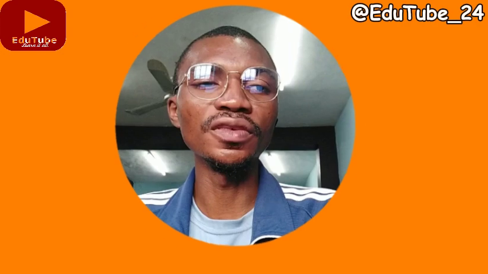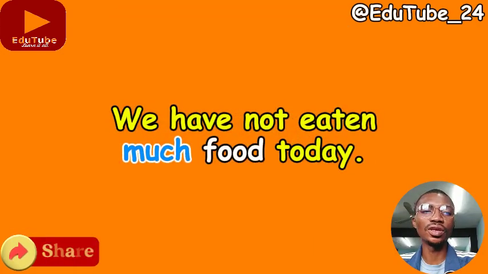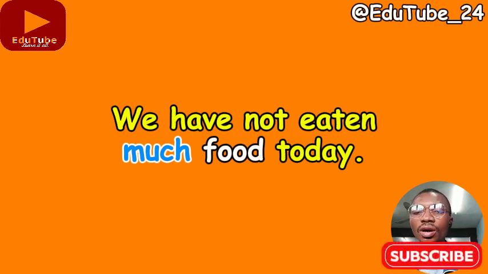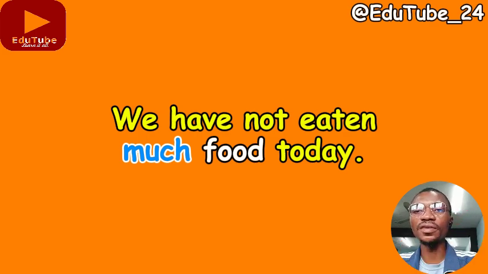And then another example we have is: we have not eaten much food today. Now, food is a kind of obscure, abstract uncountable noun to figure out, because food can be pluralized and can connote a plural sense sometimes as well, in the context when we have types of foods. But then naturally food is an uncountable noun. A sentence example is we have not eaten much food today.